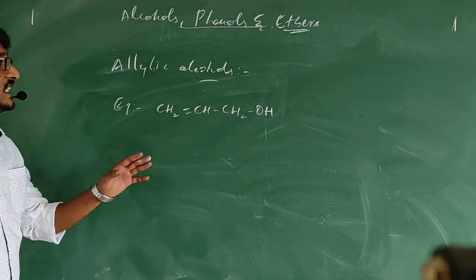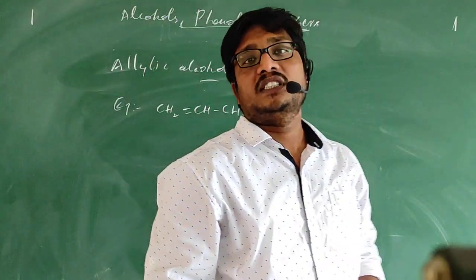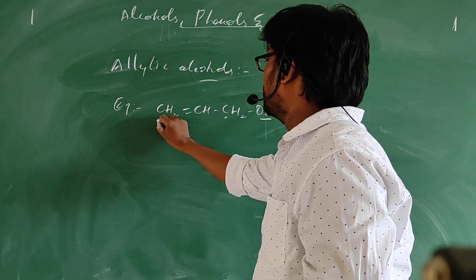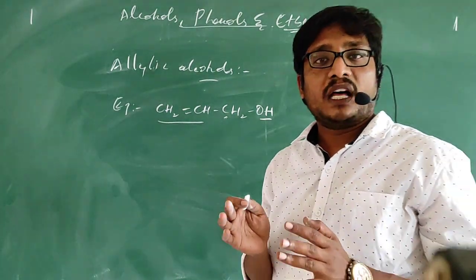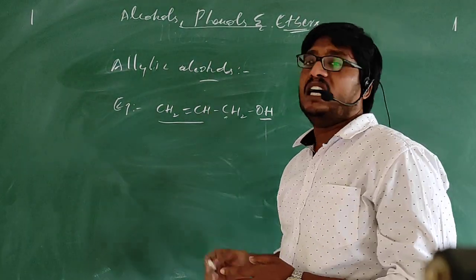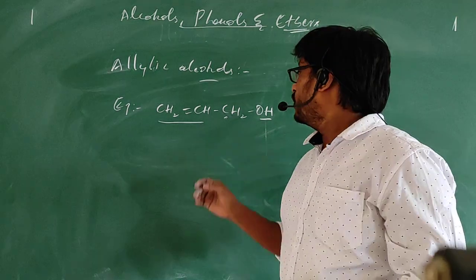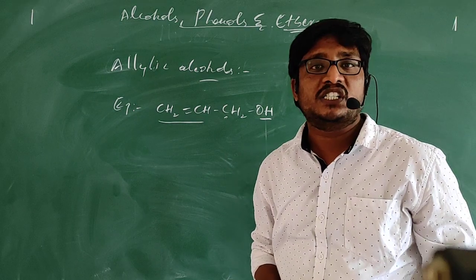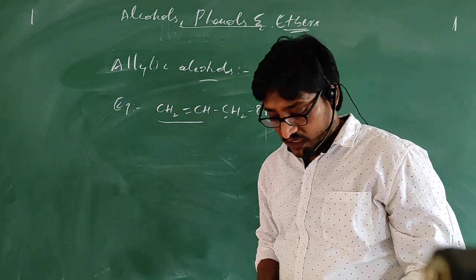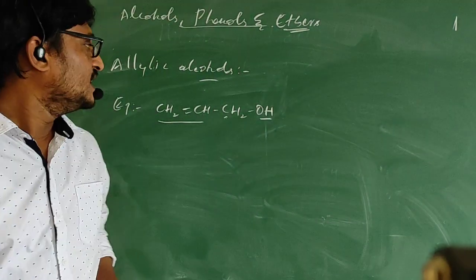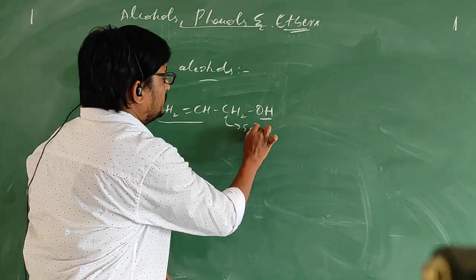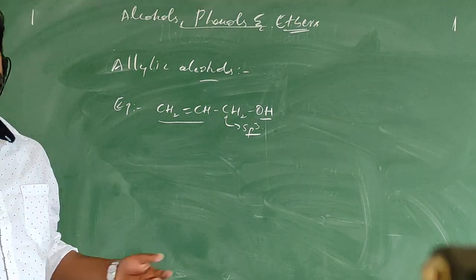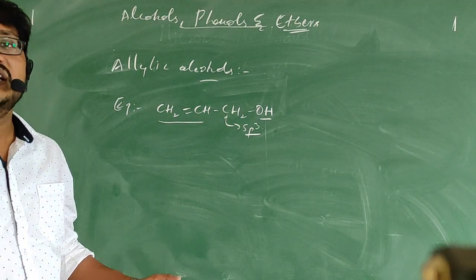For example, this one is an example of an allylic alcohol. See, the OH group got attached to this carbon and this carbon got attached to a double bonded system. Such types of alcohols we call allylic alcohols. If the OH group gets attached to a carbon and that carbon gets attached to a double bonded system, we call them allylic alcohols. So this is also sp3 hybridized only. Again, these allylic alcohols can be classified as primary, secondary and tertiary.